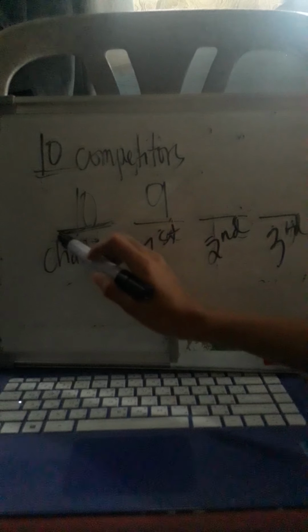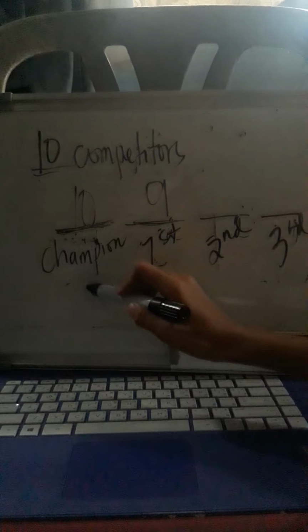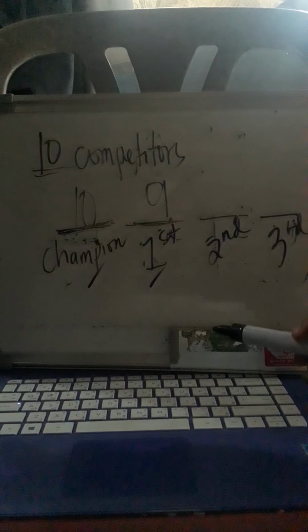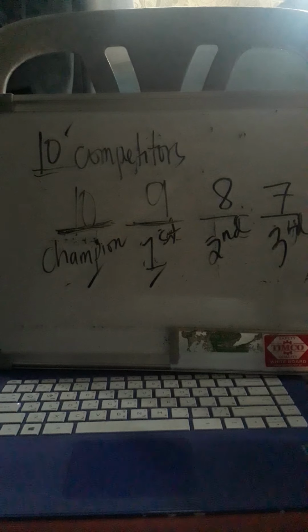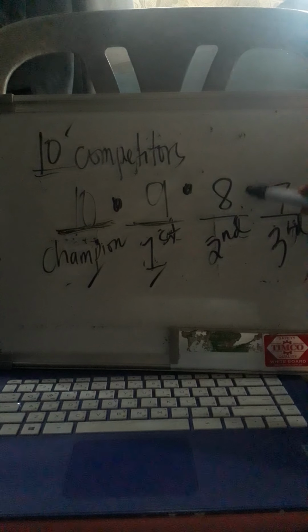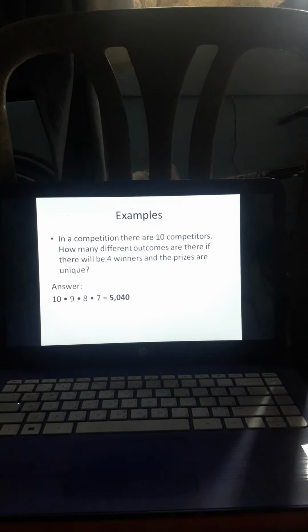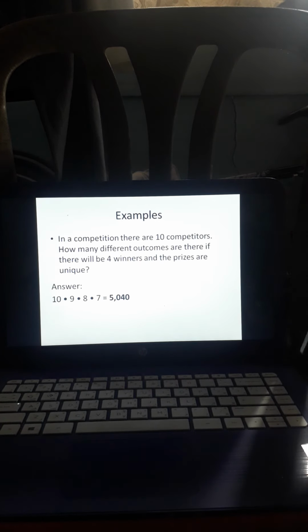And then, napuna na lang 2 ito. Meron ka na for the champion, meron ka na for the first place. So, 10 po yung competitors natin. Bawasan po natin ng 2, we have 8. And then, minusan po natin ulit, 7. Tapos po, ang gagawin, imumultiply lang natin lahat yan. Okay, so 10 times 9 times 8 times 7 is equivalent to 5,040. So, ganun po ang ginagawa para malaman natin kung ilang ways or ilang different outcomes ba yung pwedeng manalo. Okay?